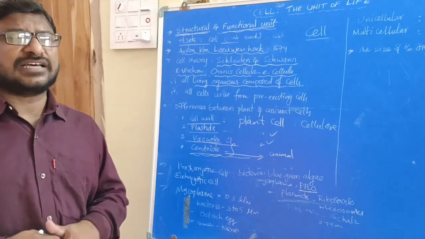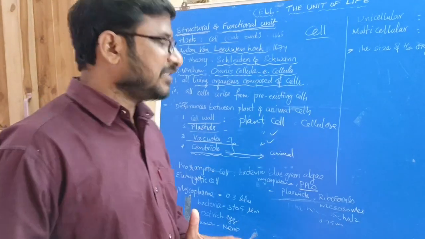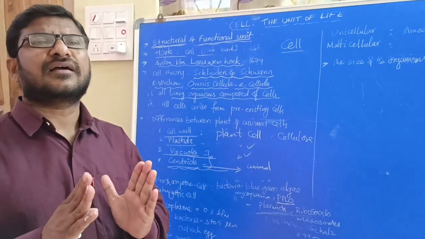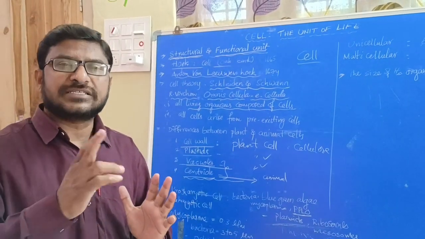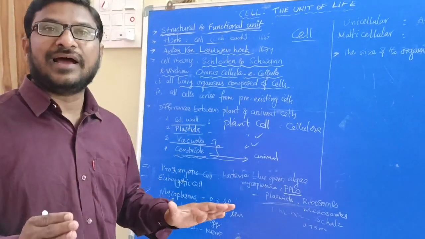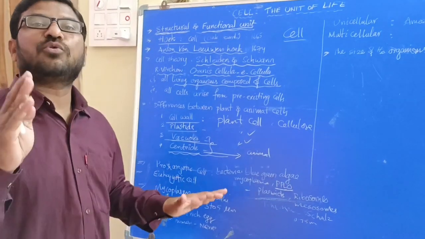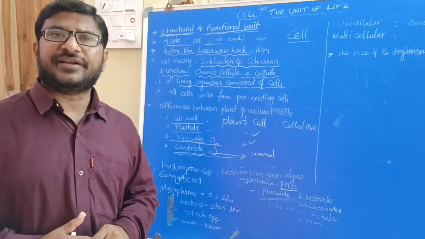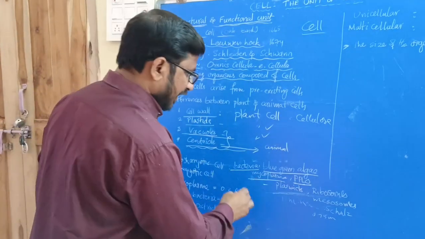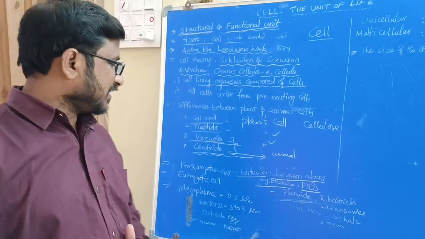Then usually cells are of two kinds broadly, prokaryotic cell and eukaryotic cell, based on their nucleus. Prokaryotic cells are the cells which do not contain a membrane around the nucleus. Prokaryotic cells do not have a separate nuclear membrane in their cell, so they are known as prokaryotic cells. The examples of prokaryotic cells are bacteria, blue-green algae, mycoplasma, then PPLO, right? These are some of the examples of prokaryotic cells.